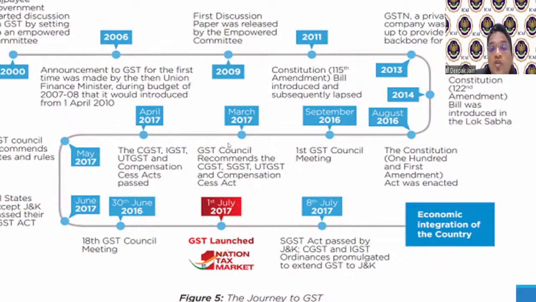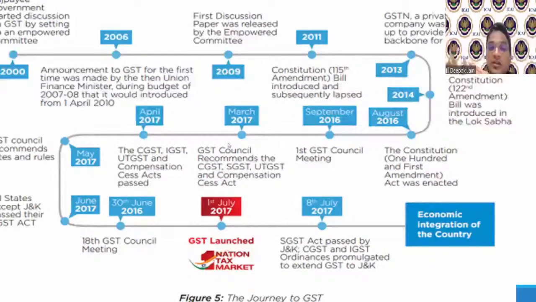Then again, the Constitution 122nd Amendment Bill was introduced. This time, will it get passed? Yes. In August 2016, it got passed. And this became the Constitution's 101st Amendment Act. Bill numbers will be different because not all bills get passed. So the bill number series will be different.